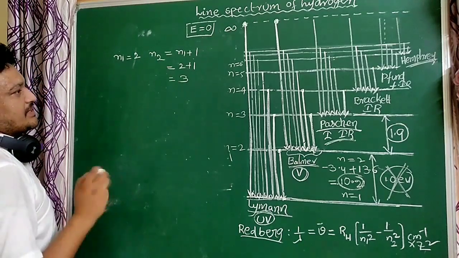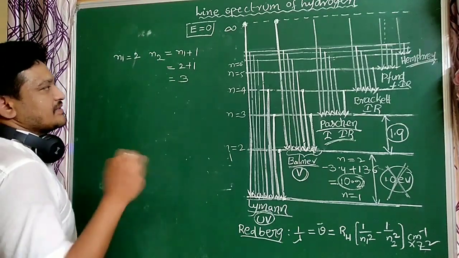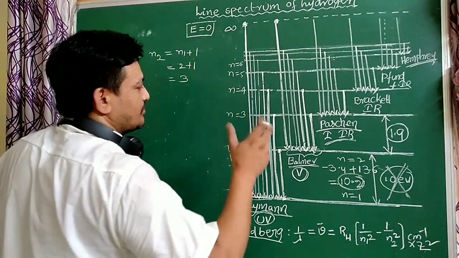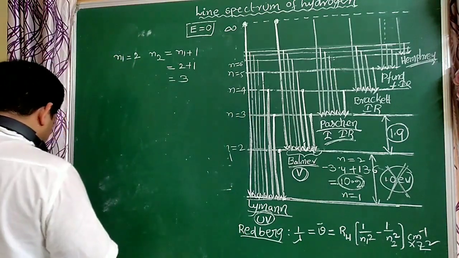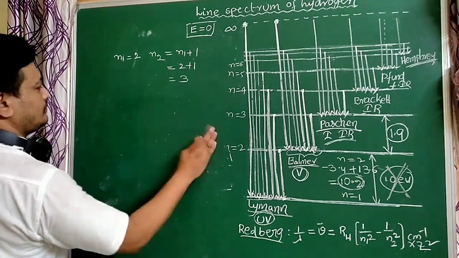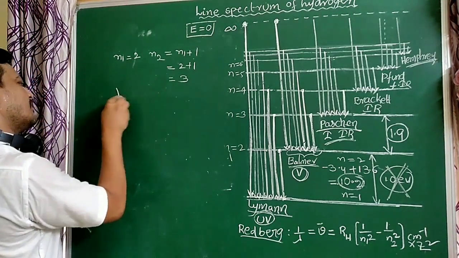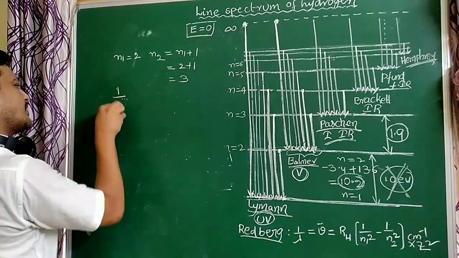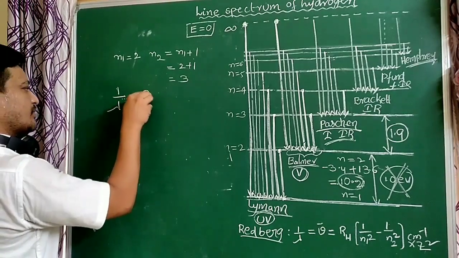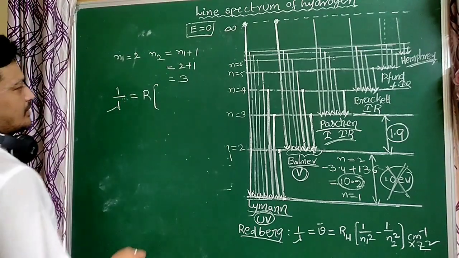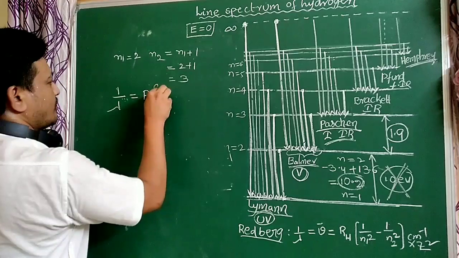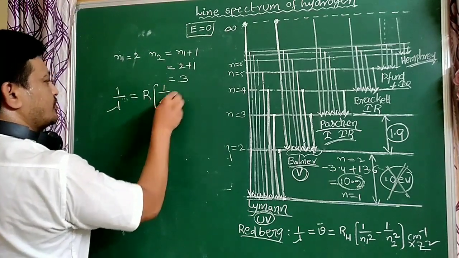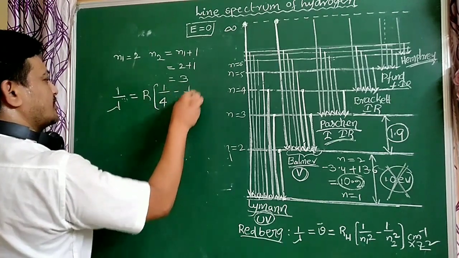So these are limits of the maximum wavelength line of the Balmer series. Maximum wavelength line of the Balmer series, that is very, very important, students. So the maximum wavelength of the Balmer series, what is the formula? 1 by lambda equal to R into, for hydrogen atom, 1 by 2 square, that equal to 4, minus 1 by 3 square, that equal to 9.